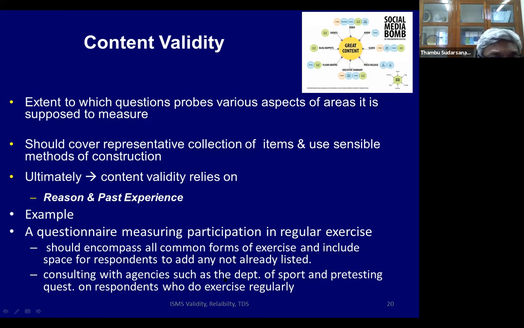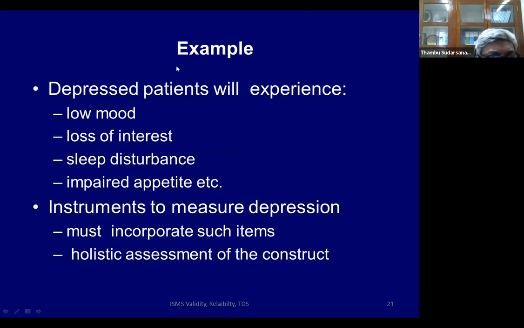So you must consult with agencies, for example the Department of Sports, and give the questionnaire to them as well as some of the respondents to see whether the questionnaire works well. This is called content validity. For example, a questionnaire on depressed patients must include low mood, loss of interest, difficulty in sleeping, decreased appetite or increased appetite.